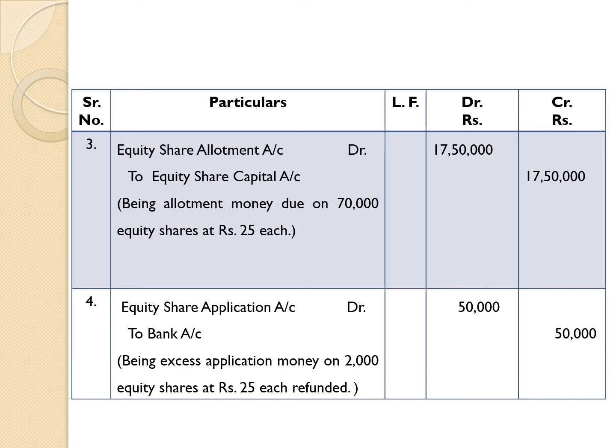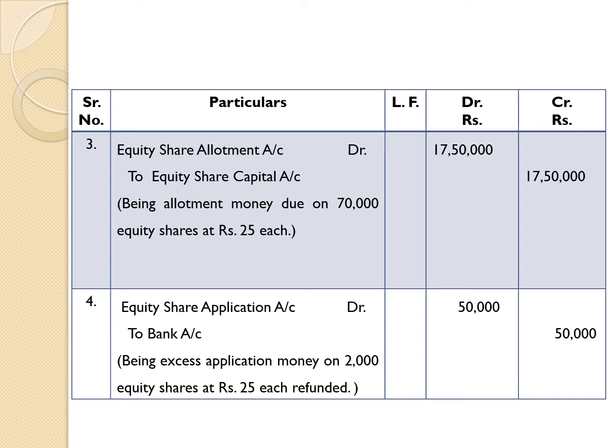First option, that is refund of excess application money. Here excess application money on 2000 equity shares was refunded. Therefore 2000 equity shares multiplied by rupees 25 is equal to 50,000.